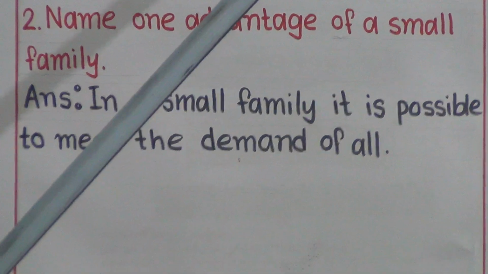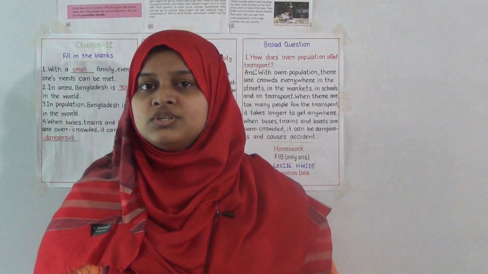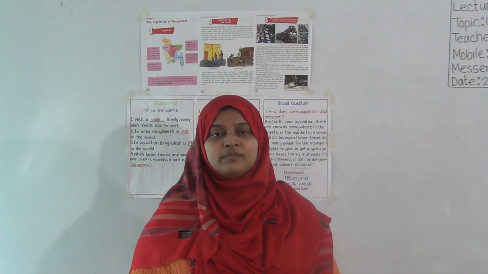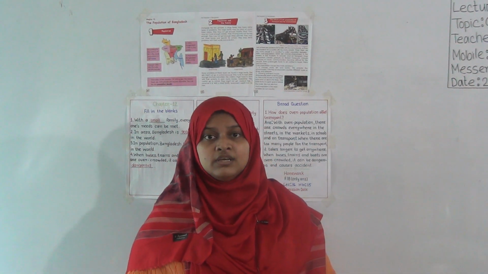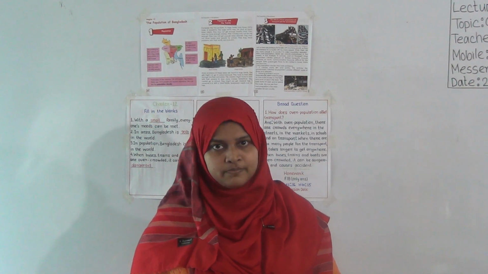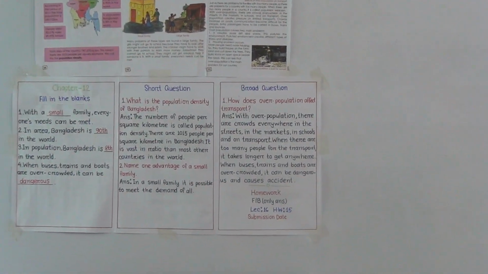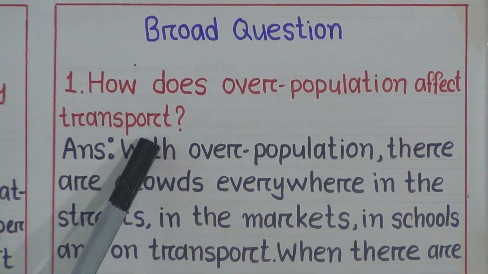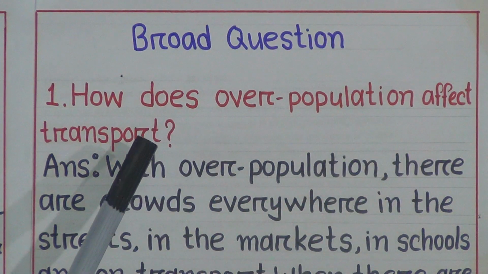Students, now we will learn broad question from this chapter. Before discussing broad question, I want to inform you that from this chapter, we'll learn only one broad question, as we have learned two broad questions from other chapters. So let's begin. Our question is, how does overpopulation affect transport? I'm repeating, our question is, how does overpopulation affect transport?